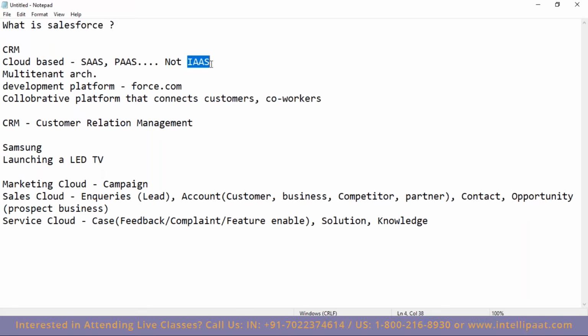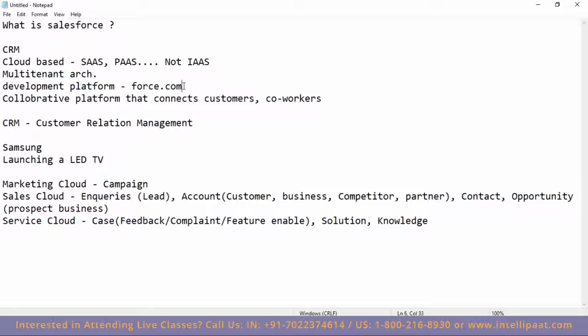Then Salesforce also has the multi-tenant architecture. Multi-tenant architecture is where we have one single centralized instance which is being shared by everybody. So Salesforce is using that. Internally, there would be one single instance which is running, and everybody is using that one single instance.